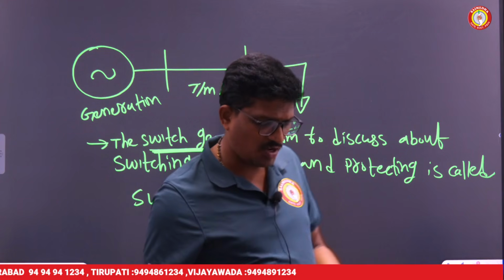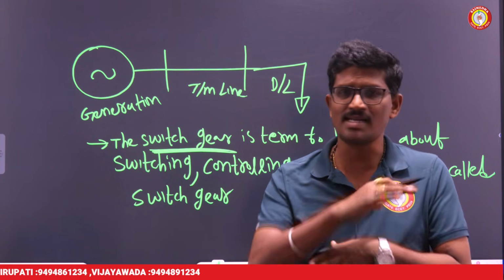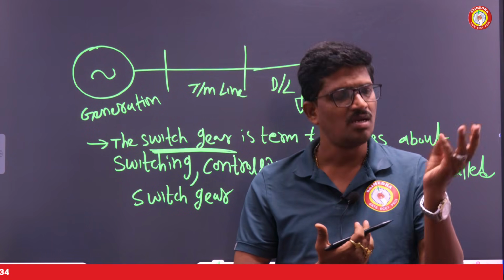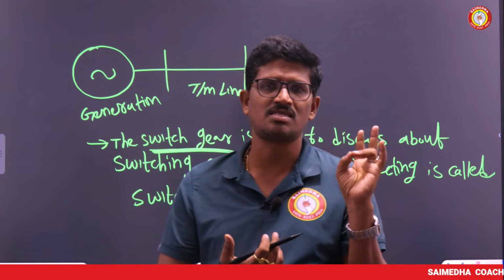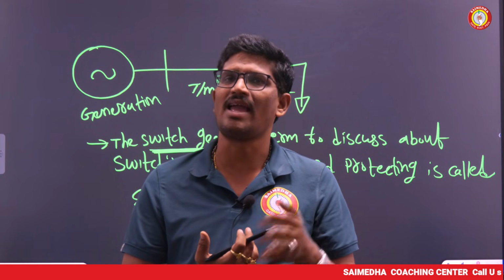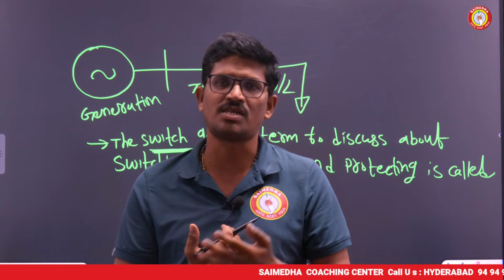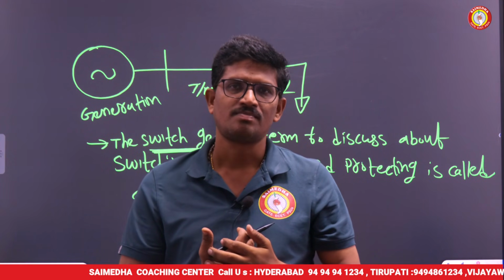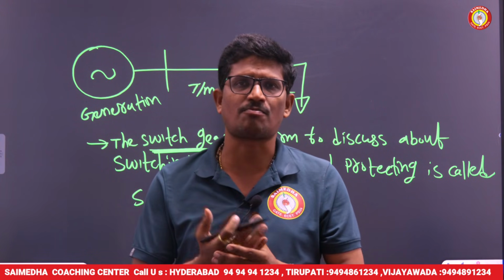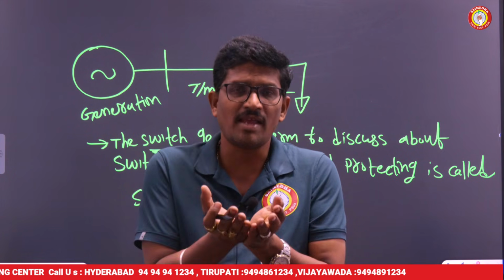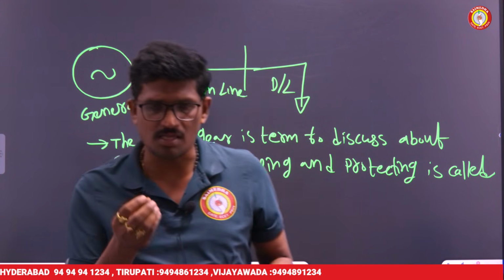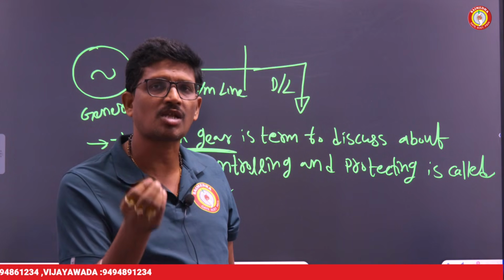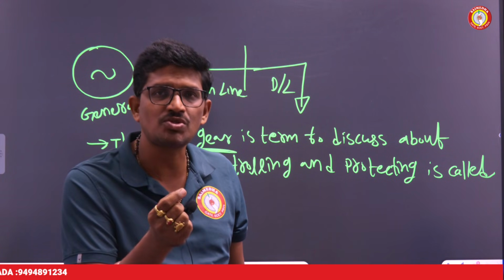Okay, but we are using so many protective devices in the power system. What are the protective devices we are using in the power system? Like circuit breakers, relays, isolators, that is AB switches, air break switches, fuses, lightning arresters, and earth wire or ground wire. These all equipments are protective equipments. What is the main importance of protection? The main importance of a protective device is to eliminate the fault as fast as possible and to reduce the damage of the system.